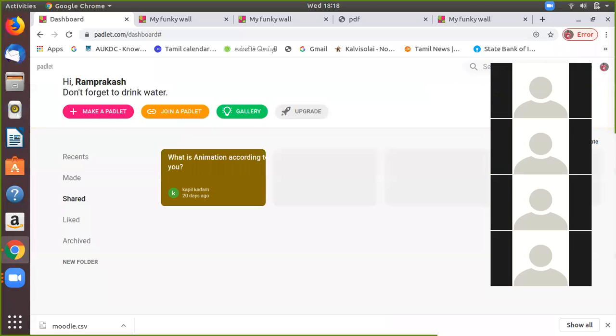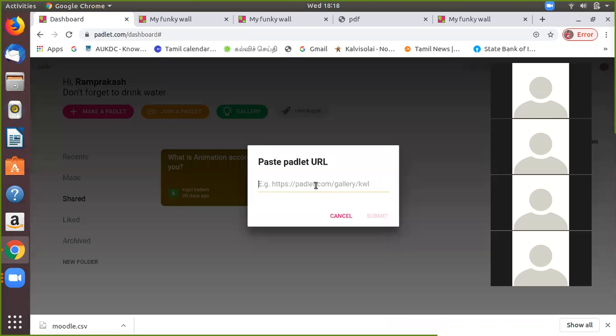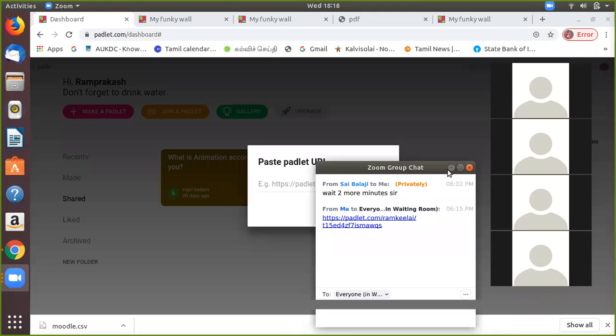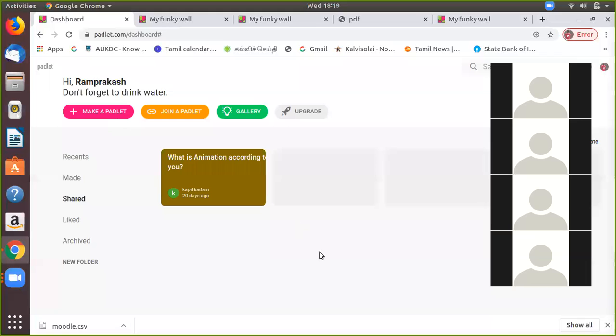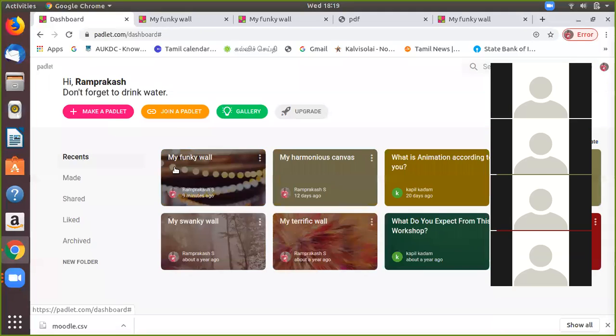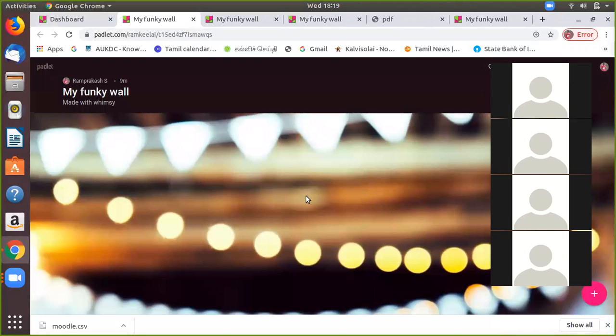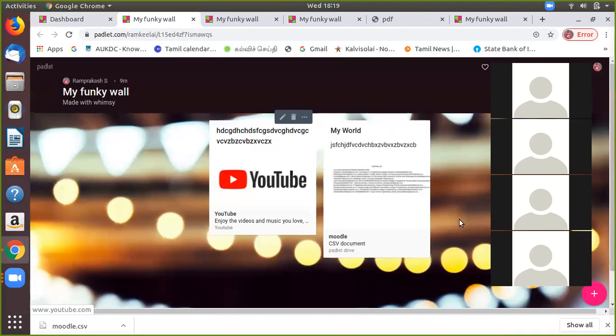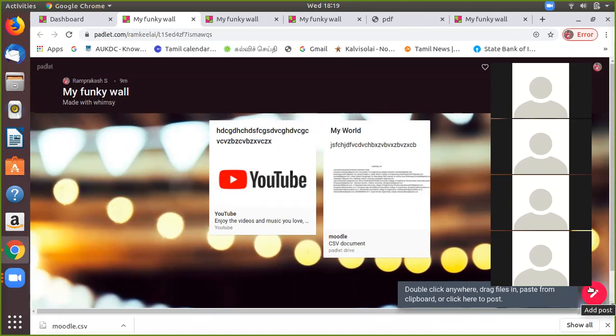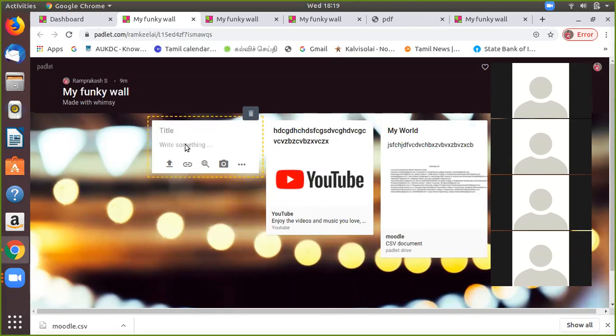Sir, can you mute your mic? Somebody is speaking. You can join the Padlet using the URL which I had shared in the chat box. You can copy this, paste it and join. This is the link I shared. This is my data. If you have joined the link, then your icon will appear here.